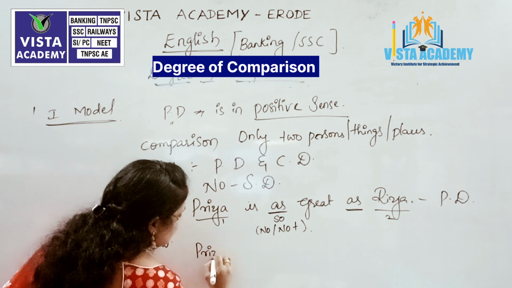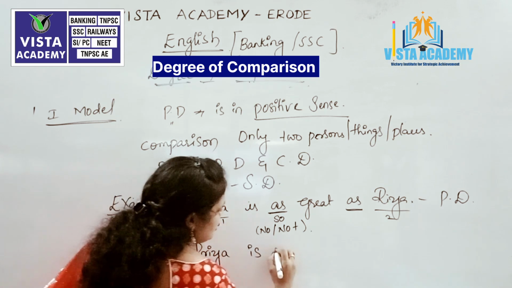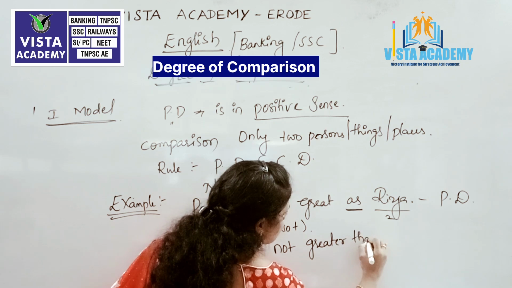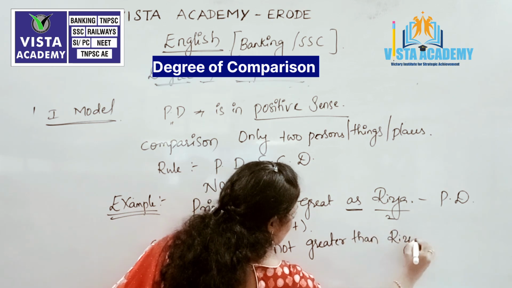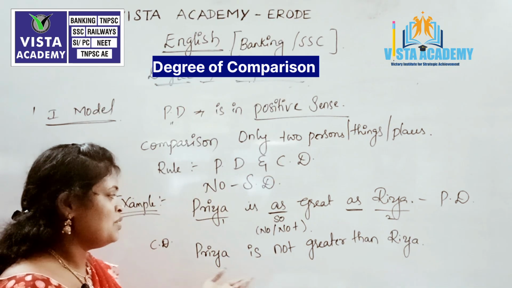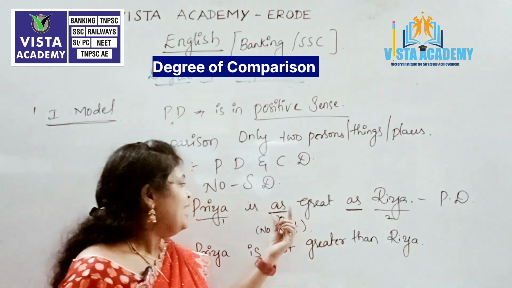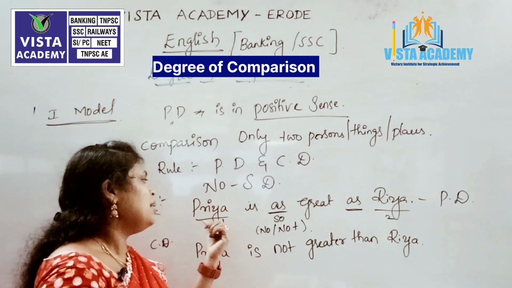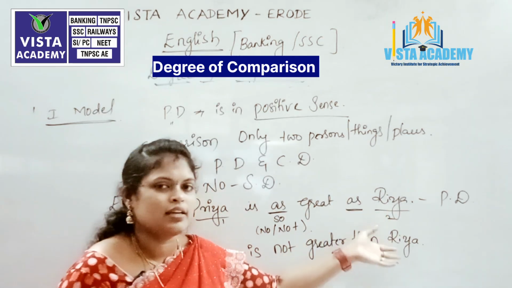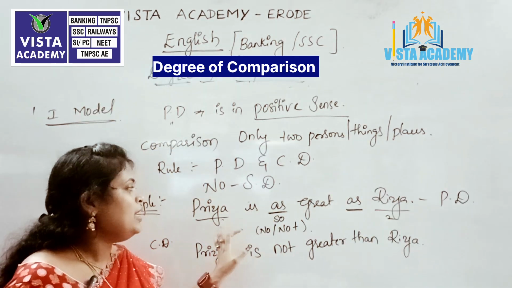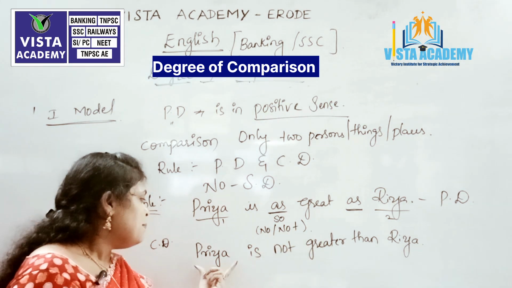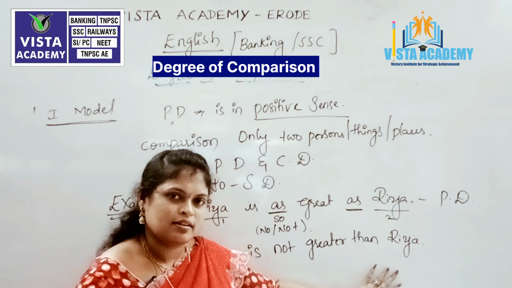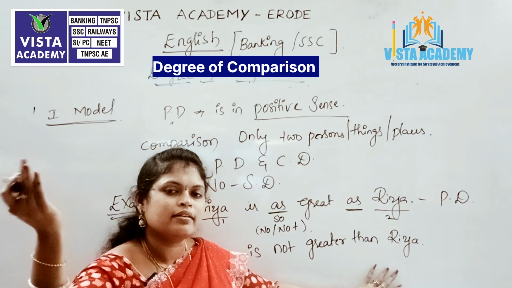Priya is not greater than Riya. Why am I saying Priya is not greater than Riya? Because here both are equally great. There is no extent that Priya is greater than Riya or Riya is greater than Priya. So Priya is not greater than Riya means they are equally great to each other, with no difference that one is greater than the other.